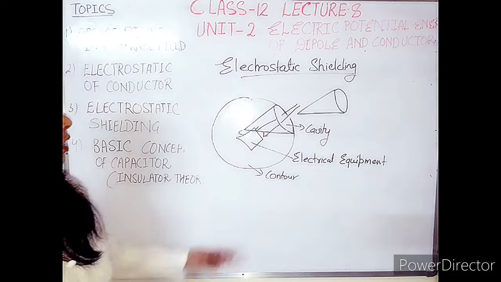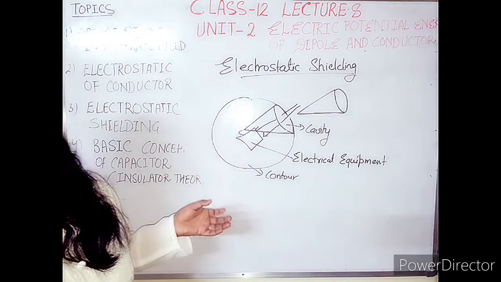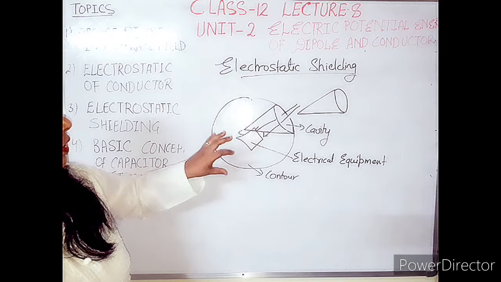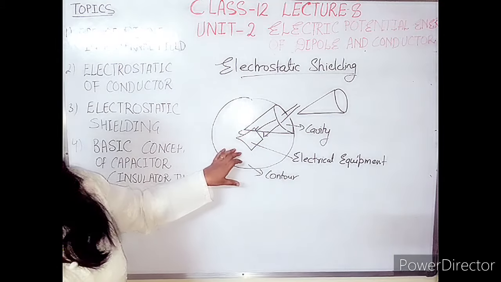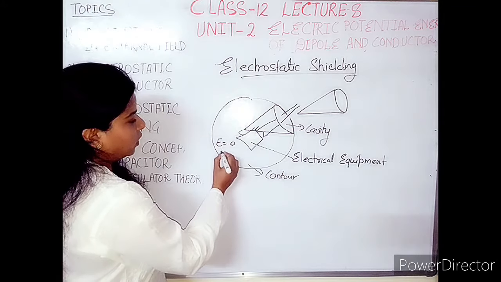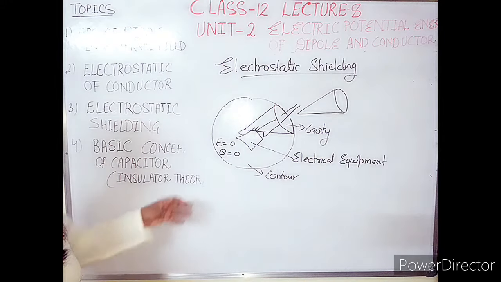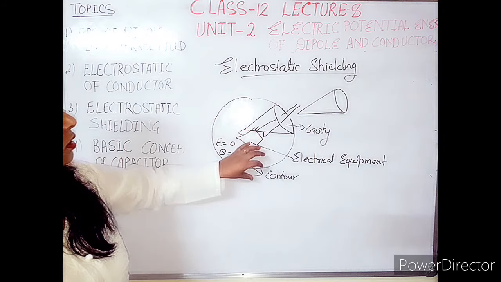Why is it safe? It is electrical equipment, and it may gain charge or lose charge, but if we place this equipment inside the conductor body, then we know that inside the conductor the electric field is 0, E is equal to 0, Q is equal to 0. That means there is no electric field and no charge inside this conductor body.